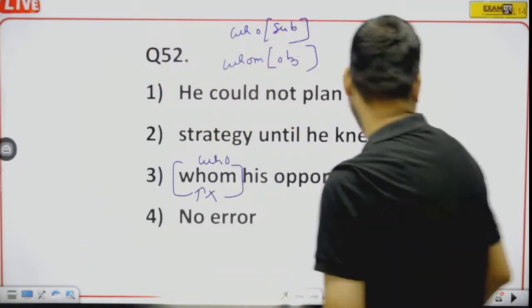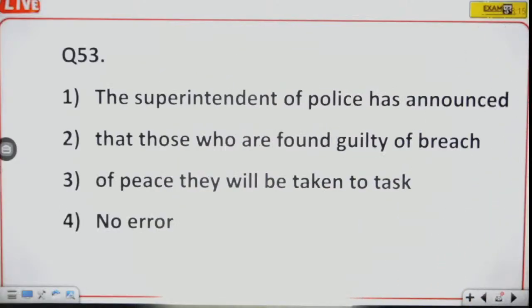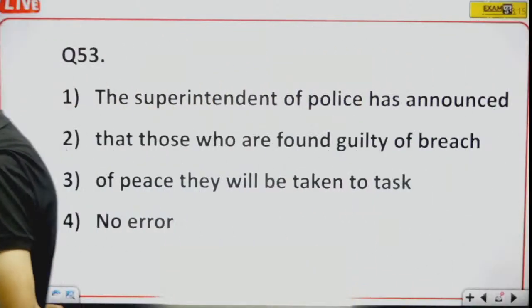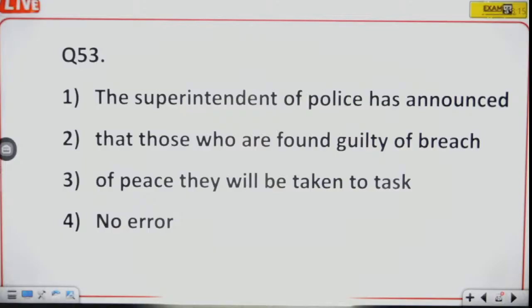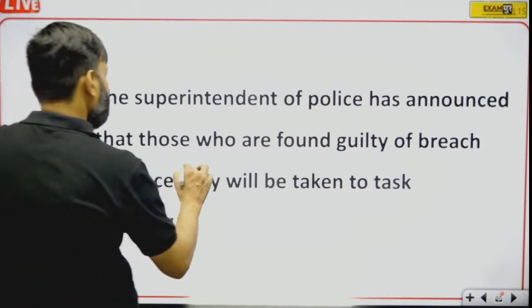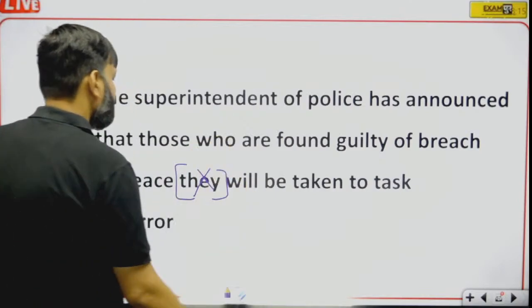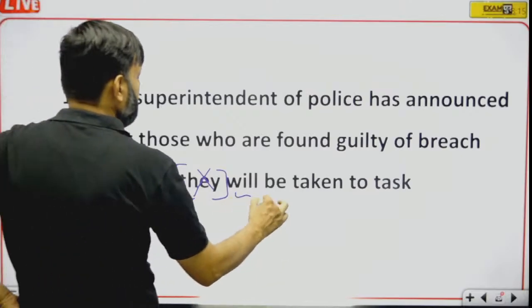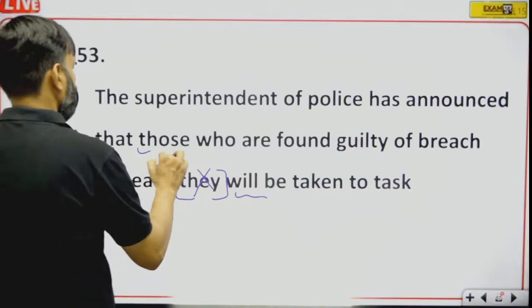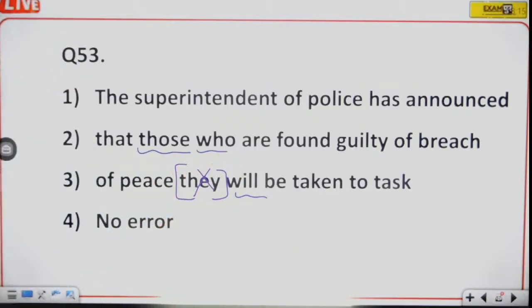Okay, now question number 53. The superintendent of police, what we commonly known as SP, has announced that those who are found guilty of breach of peace, they'll be taken to task. What is the error in this sentence? They is superfluous, they will be removed. Here they will be removed because will is used for those who. So there is no need of they, it is superfluous.